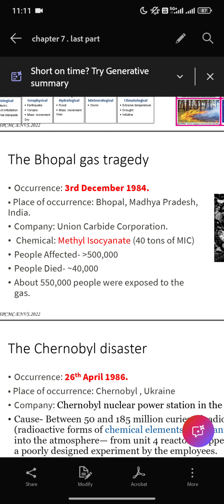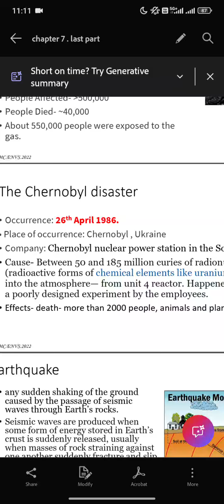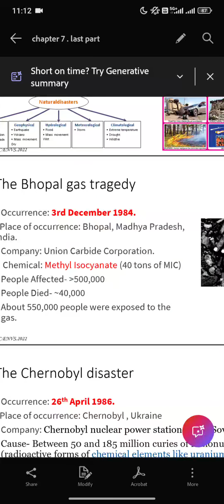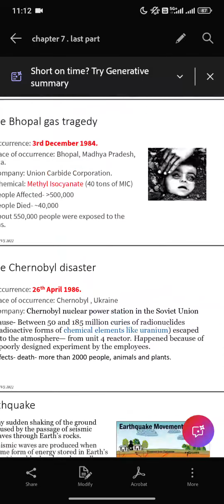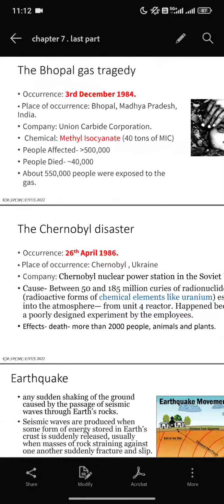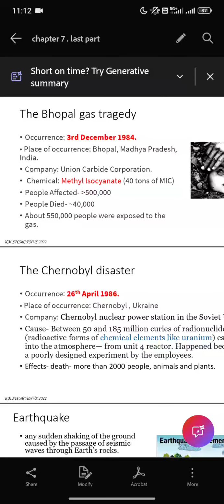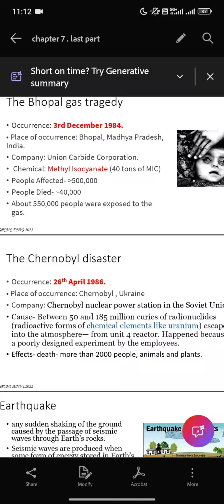Next we have the Chernobyl disaster. The place of occurrence was Chernobyl in Ukraine, and it happened on 26th April 1986. You remember 3rd December 1984, so this was 2 years later. You can see the picture over here of the Bhopal gas tragedy, so pathetic. Next we have the Chernobyl disaster, at the Chernobyl nuclear power station in the Soviet Union.